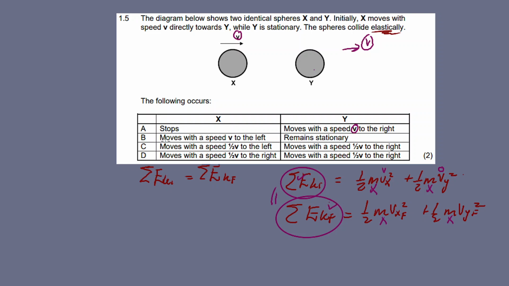B says x moves with a speed v to the left, meaning x hits and bounces back to the left, and then y will remain constant. Okay, there's no if for B, that's impossible because y and x have the same masses.